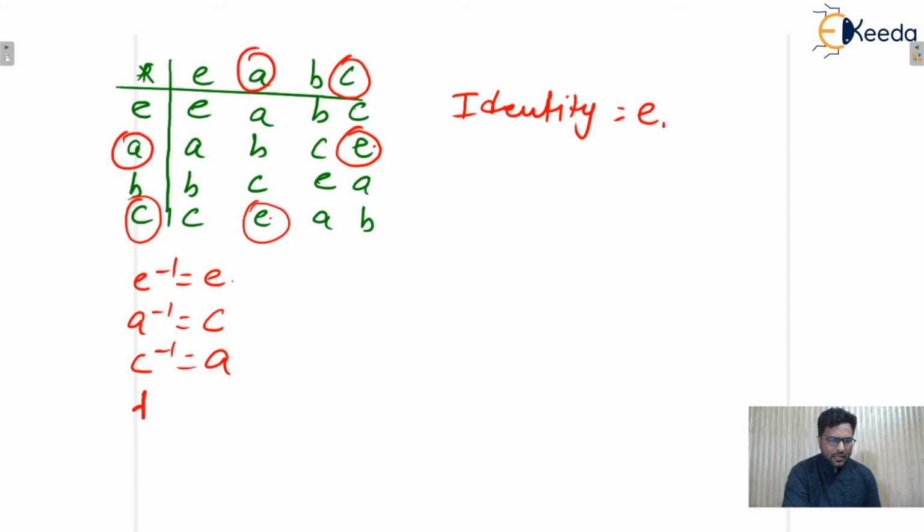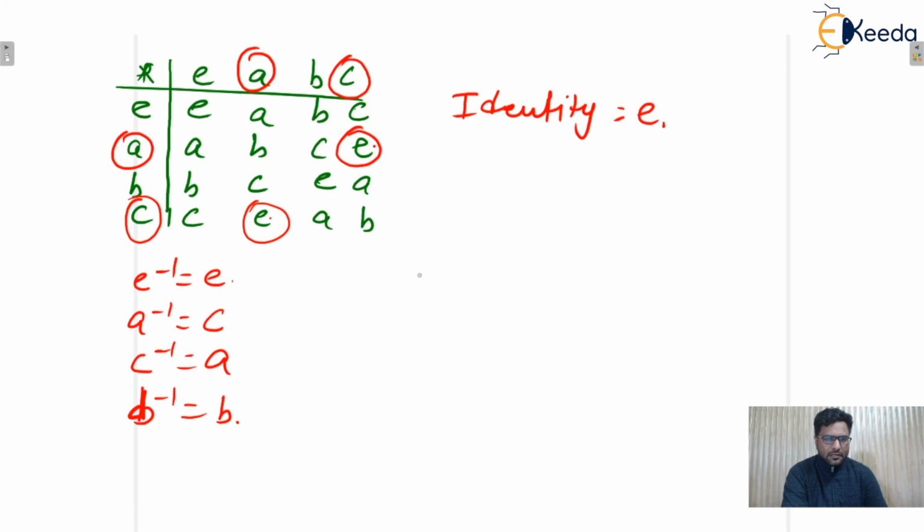Similarly, the inverse of B is B only, nothing else. I hope this one is clear to everyone. So we can also conclude that if the inverse of A is C, then the inverse of C will be A only. Also, the inverse of A inverse will be the same element, nothing else.